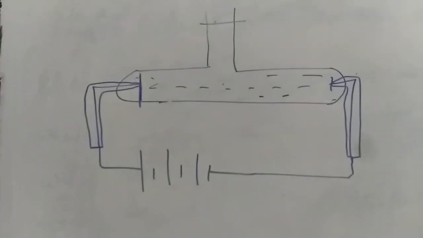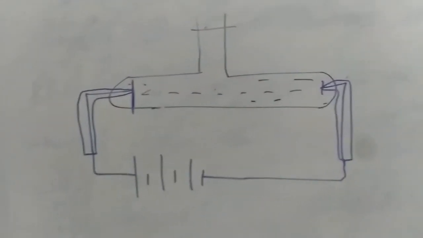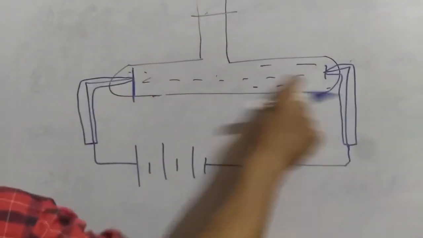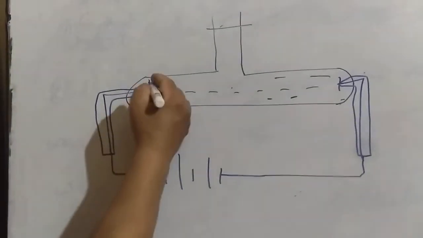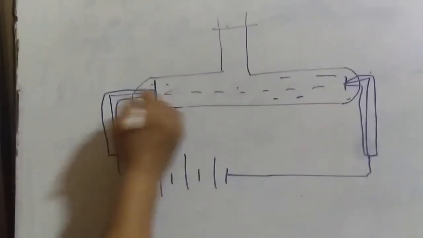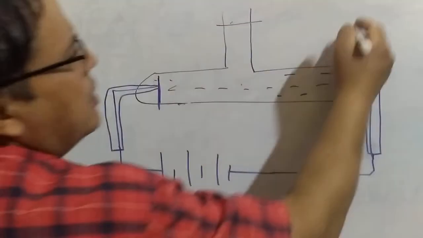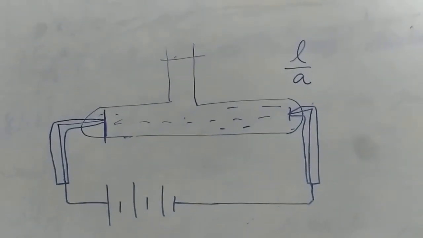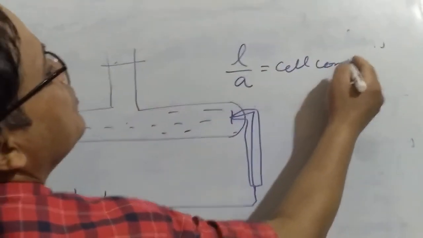Once we have constructed this conductivity cell, it is not possible to change the distance between the electrodes, or the cross section area of the electrodes. It means for a particular conductivity cell, the L by A becomes constant, and that's why this is called the cell constant.